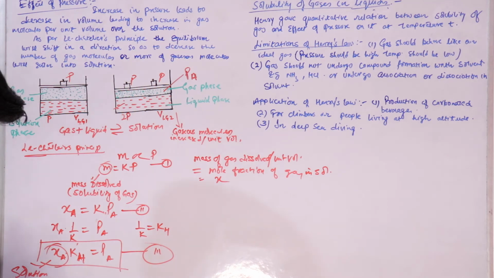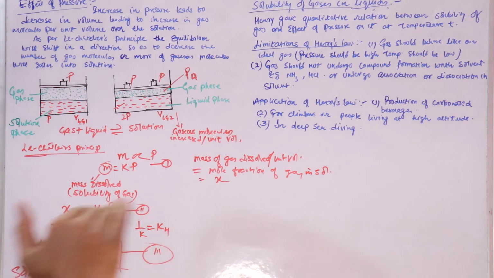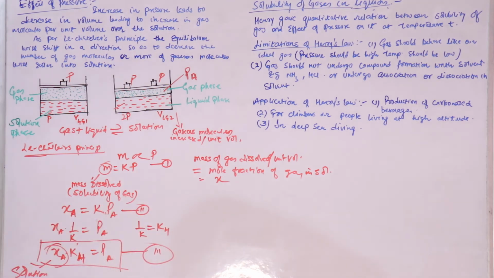So we define it as: the partial pressure of a gas in vapor phase is directly proportional to the mole fraction of the gas in the solution. This is the partial pressure of the gas above the liquid, that is, the partial pressure of the gas in vapor phase, which is directly proportional to the mole fraction of the gas in solution.